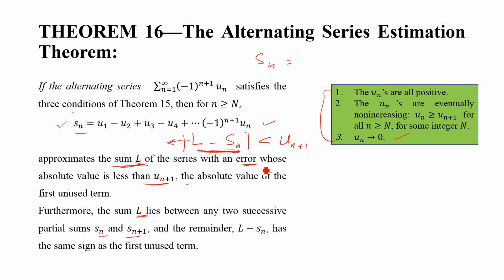From previous discussion, we noticed that the absolute value of this error is less than u(n+1). That is, it is less than the absolute value of the first unused term in this sum. So these u's are the absolute values of the terms of the series, right? So this is the summary of this theorem. And next, what we need to remember is that this L lies between two successive partial sums, Sn and S(n+1).